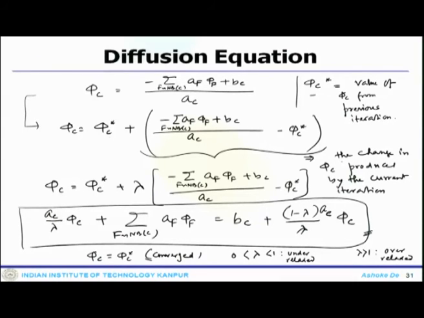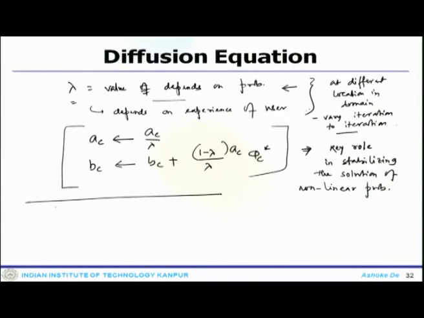The convergence of the iterative process can be improved or made faster, number 1.